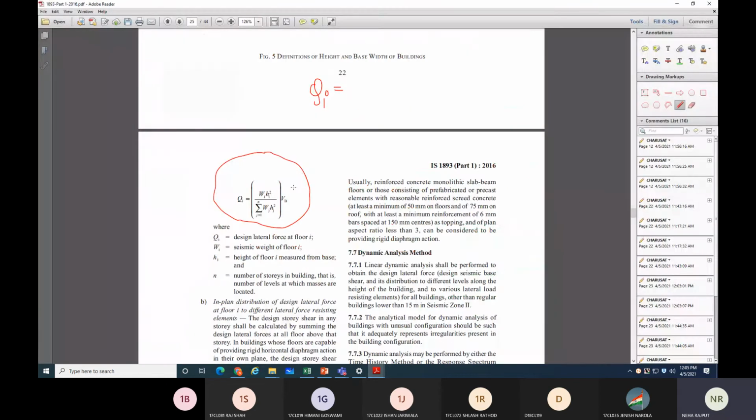So the equation is QI is equal to WI HI square divided by summation of WI HI square, whole this multiplied by VB, means the distribution is from this VB force only, base shear only.